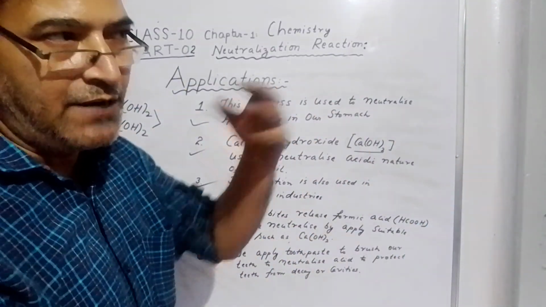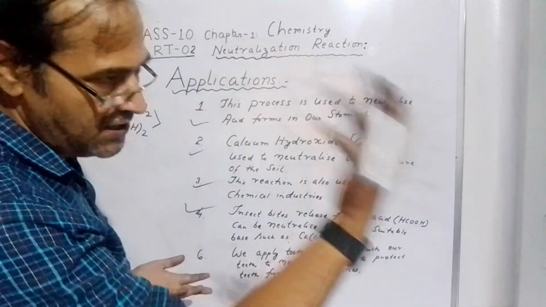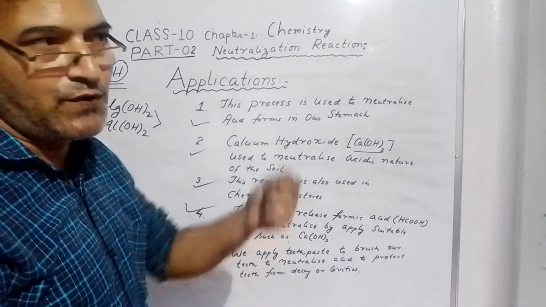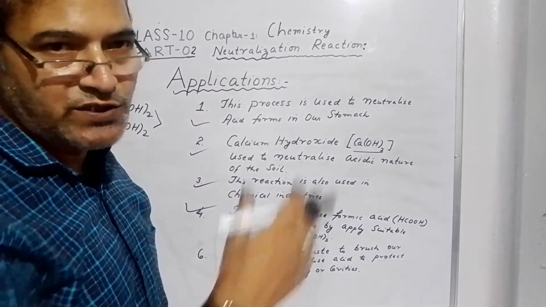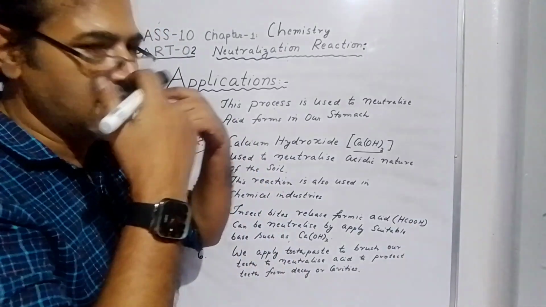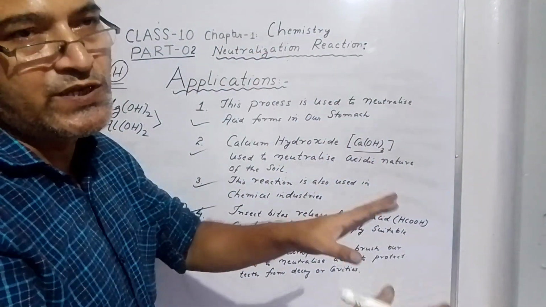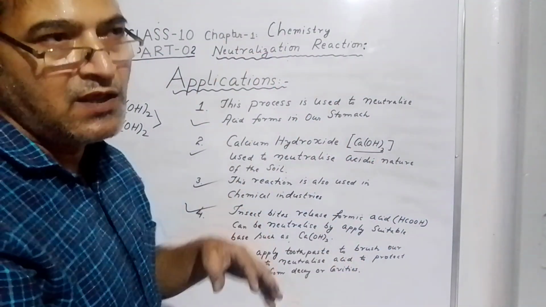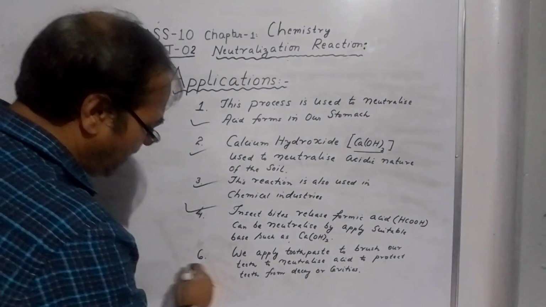It stops the teeth from breaking and cavities from forming. That's why we brush with toothpaste, because it contains hydroxide. Acid is present in our teeth most of the time when we take fruits and so on. So it is used by neutralization.